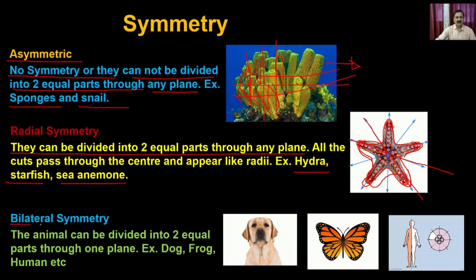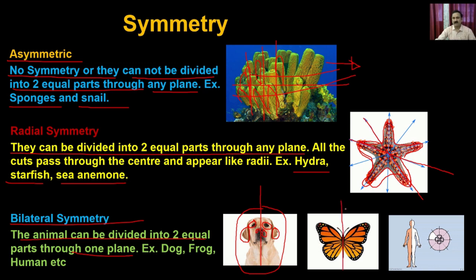And then you can have the bilateral symmetry. These animals can be divided into two equal parts. For example, the dog, right? So the dog, you can divide like this, right? If I divide like this, you can have one eye on this side, another eye on this side, one nostril on this side, one nostril on the other side, one ear on this side, and the other ear on the other side. So if I show you the full screen, it is going to be divided from the center.